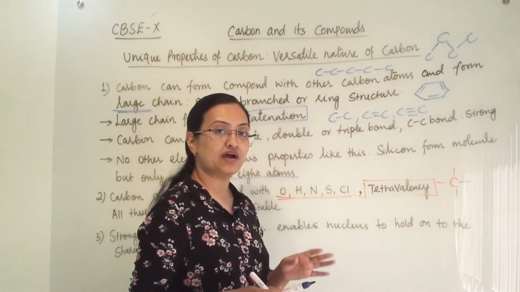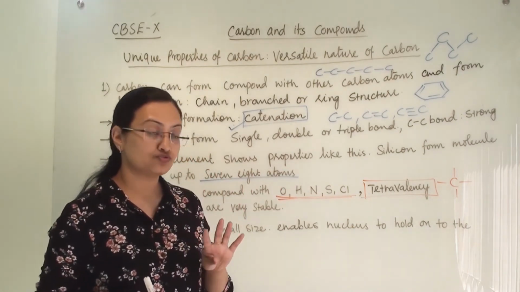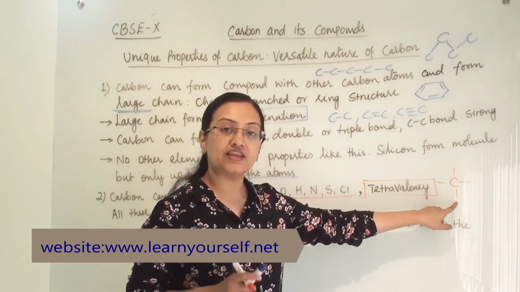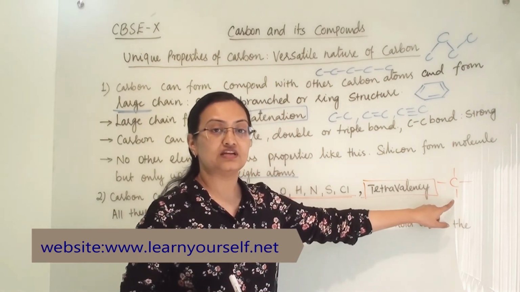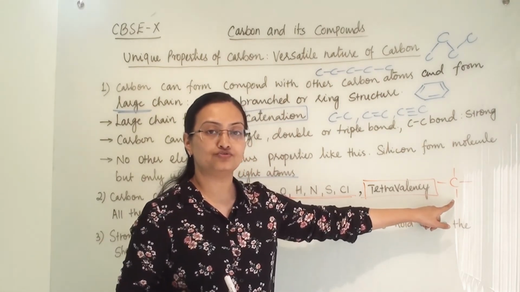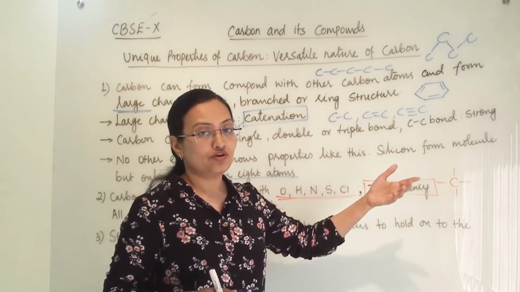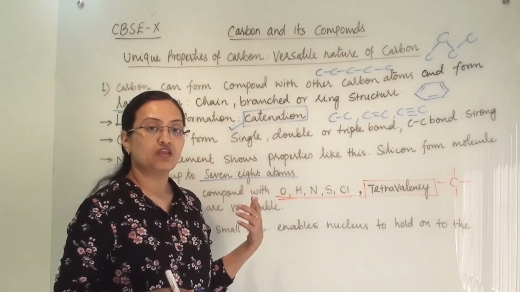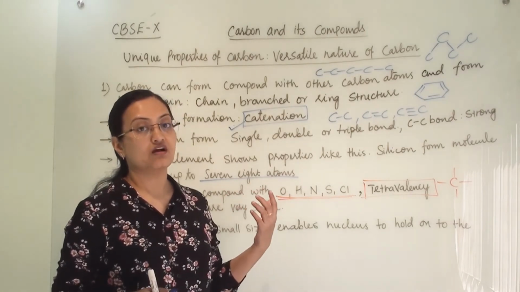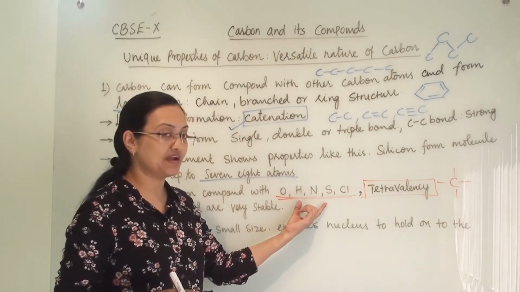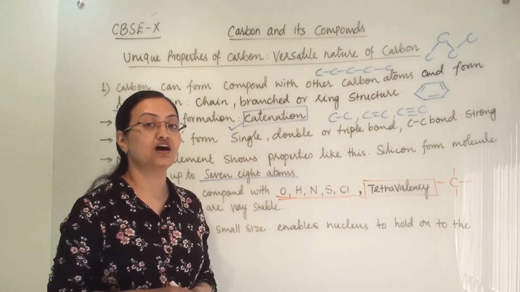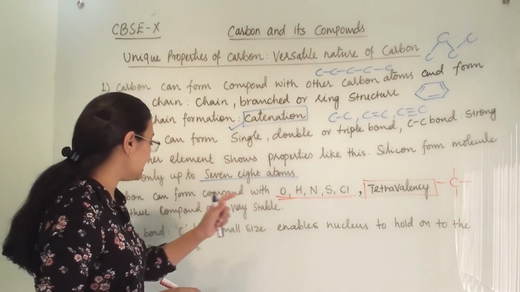Carbon is lacking 4 electrons, so it will form 4 single bonds by sharing of electrons. This tetravalency will help carbon to form different types of molecules. All these compounds are very stable. Whenever carbon is making compounds with any other elements or with another carbon, all these compounds are very stable. Now what is the reason for that?